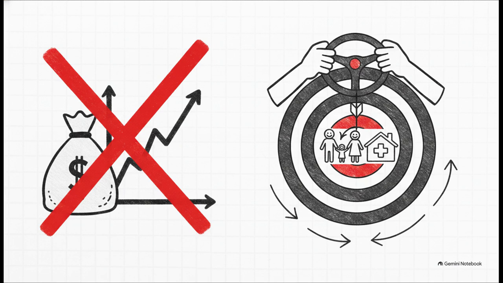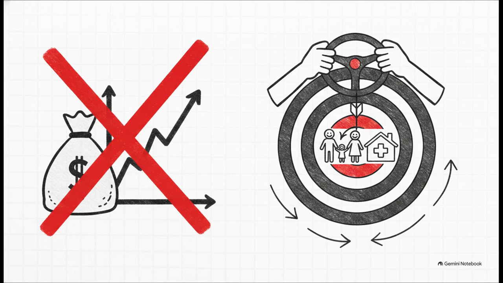According to the source, the self-interest and profit motives that you'd find in capitalism are entirely replaced here by a social welfare motive. Maximizing societal welfare is the main engine driving all economic activity. To pull this off, a central planning authority steps in to decide exactly what to produce, how to produce it, and for whom to produce it.